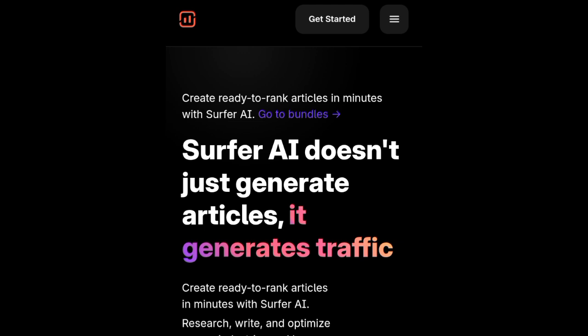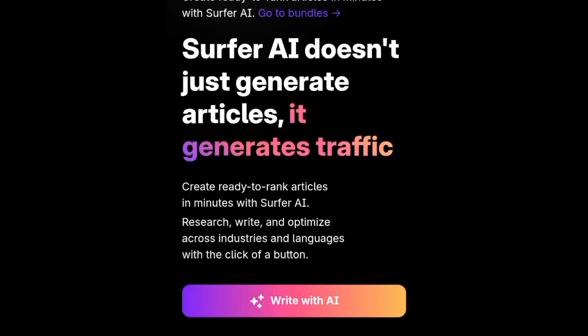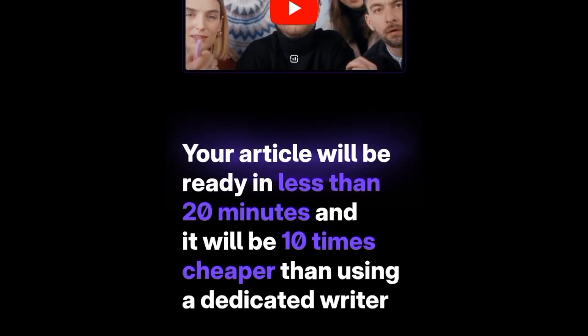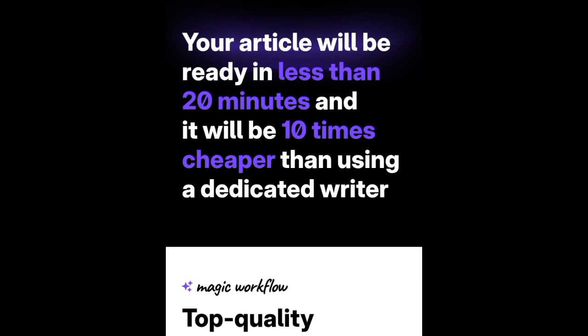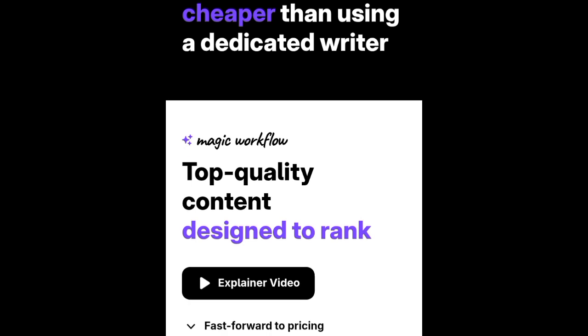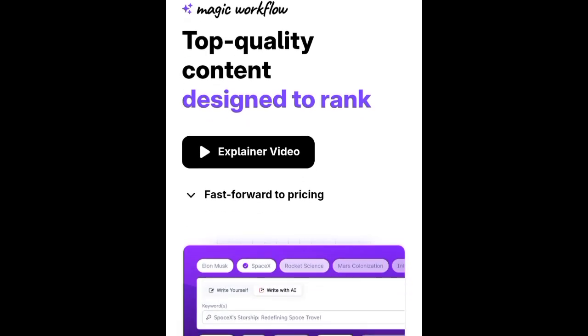And also, Fluff AI doesn't just generate articles, it generates traffic as well. After you write your article, it can help you get more clicks and more buyers engaged with your content. Your article will be ready in less than 20 minutes, and it will be 10 times cheaper than using a dedicated writer. That's top quality content designed to rank. You can explore it here.